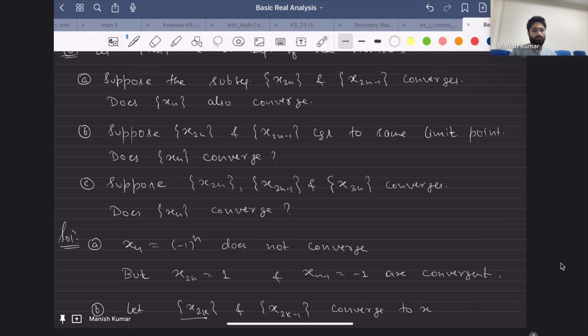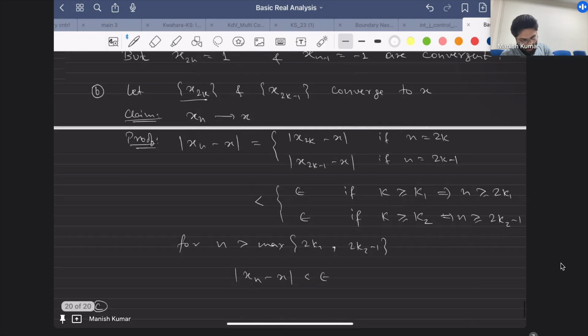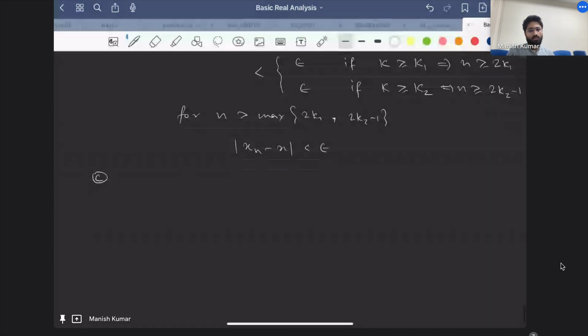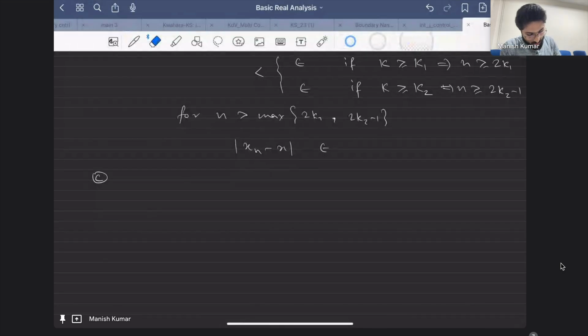Sir, we have to prove that the limits of these sequences are equal. Okay, by the previous result we just have to prove that the limits of these are the same, then we are done. Do you have some idea how to prove this? Sir, we make a sequence which is contained in x2n and also contained in x3n. Correct, I think your approach is right. You have to work in that direction only.